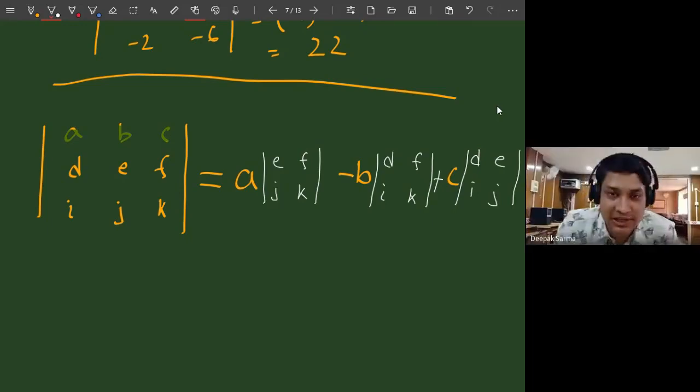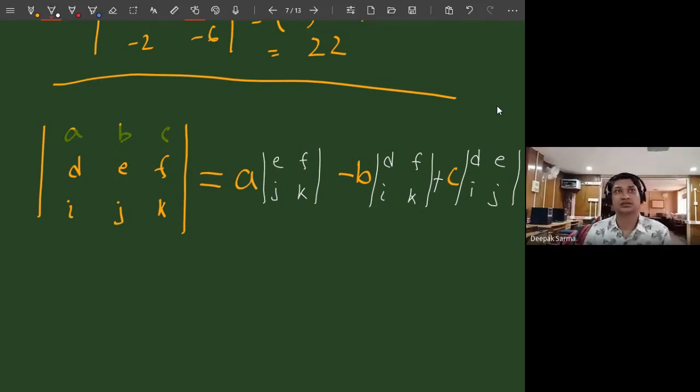So that's it. You can choose any row or any column, but it's always better to find it using the first row or first column. So I have chosen the first row, A, B, C. Now what I have to do? Multiply A with a 2 by 2 determinant. Which determinant? If I ignore the row and column where A is present, I will have a 2 by 2 matrix. Consider that determinant. Then minus, the middle one will be negative.